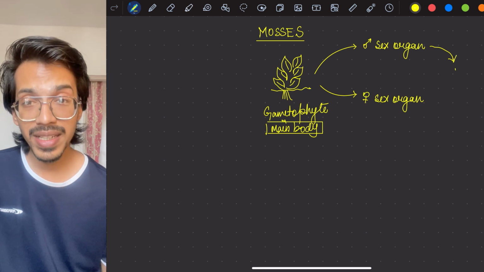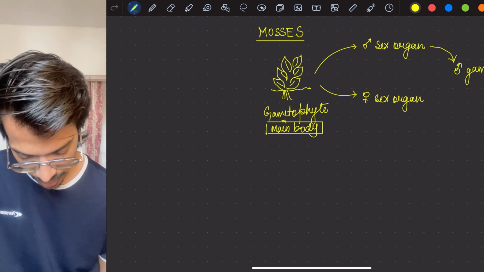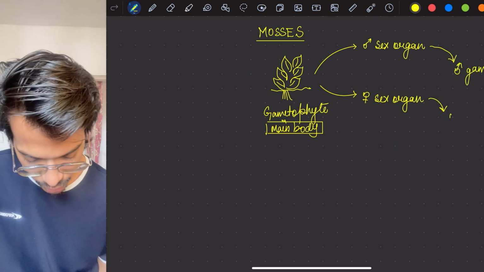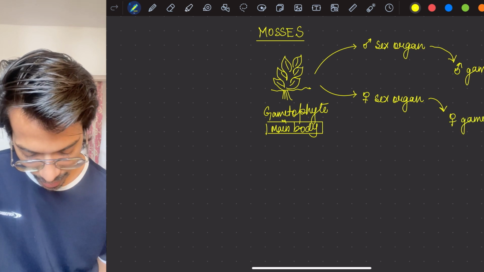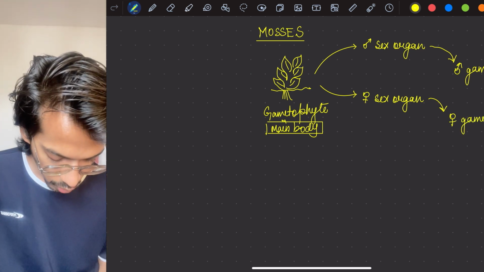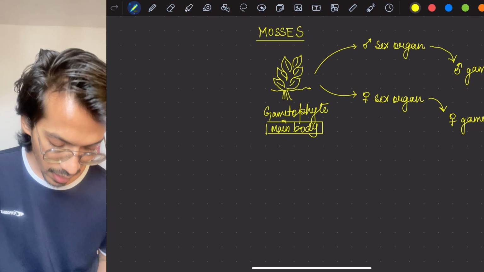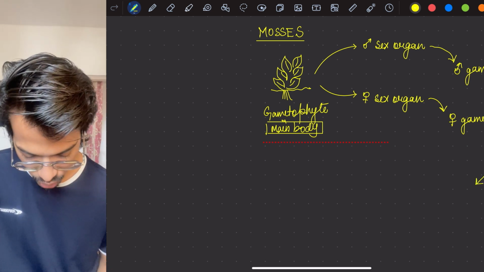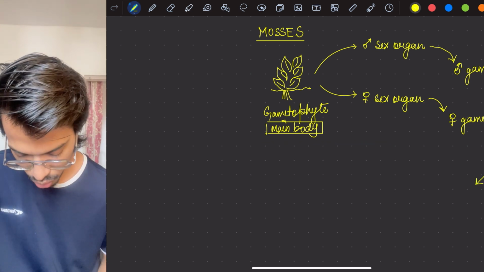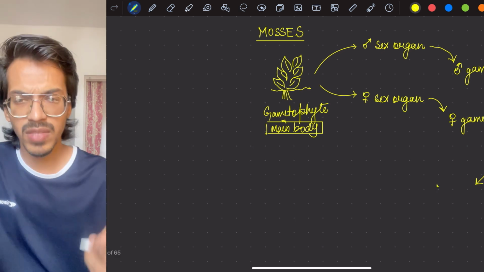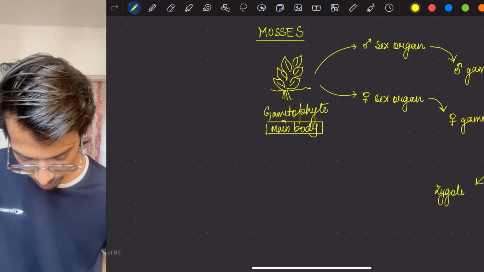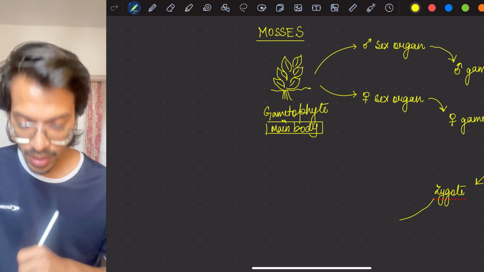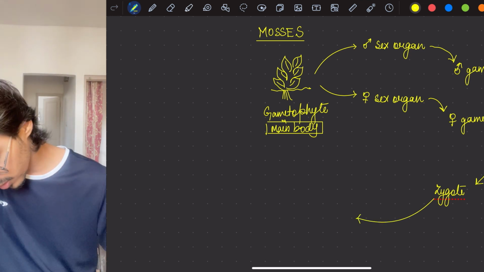As the male and female gametes are made, there will be a fusion. And the fusion will lead to formation of the zygote. Now this zygote will do what? We used to know that in bryophytes they will make the sporophyte. Now this sporophyte will make spores.